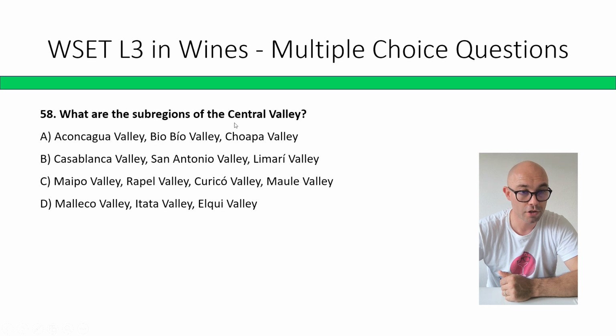What are the subregions of Central Valley? Correct answer is C: Maipo, Rapel, Curicó, and Maule.